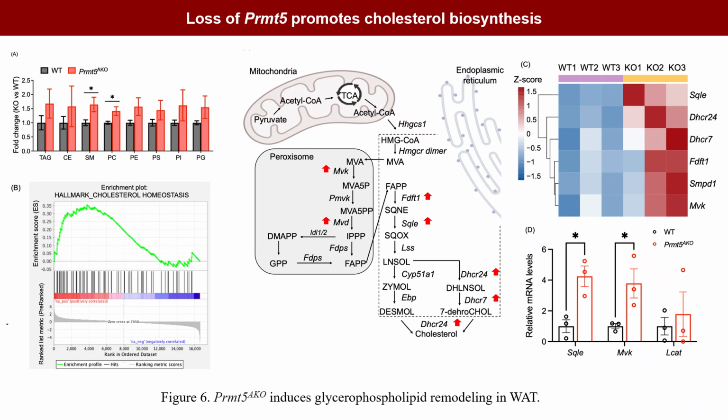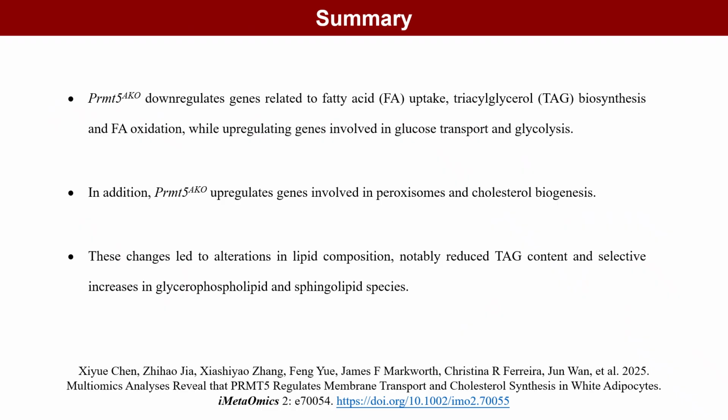In addition, there was a significant upregulation of genes enriched in cholesterol homeostasis pathways. These results indicate that PRMT5 knockout mice promote cholesterol biosynthesis in WAs and free cholesterol accumulation in the circulation. In summary, PRMT5 knockout downregulates genes related to fatty acid uptake, triacylglycerol biosynthesis, and fatty acid oxidation, while upregulating genes involved in glucose transport and glycolysis.